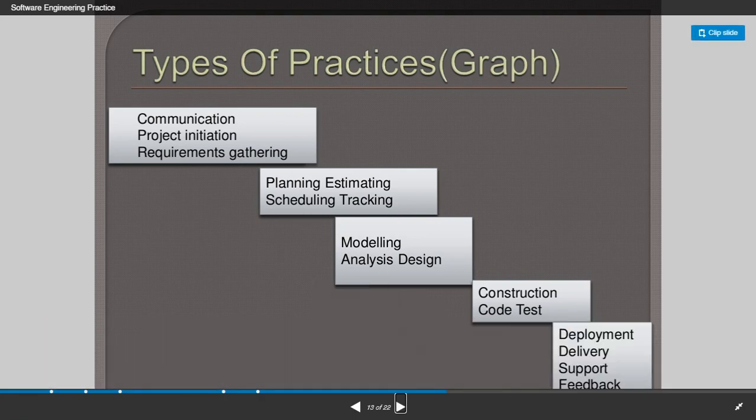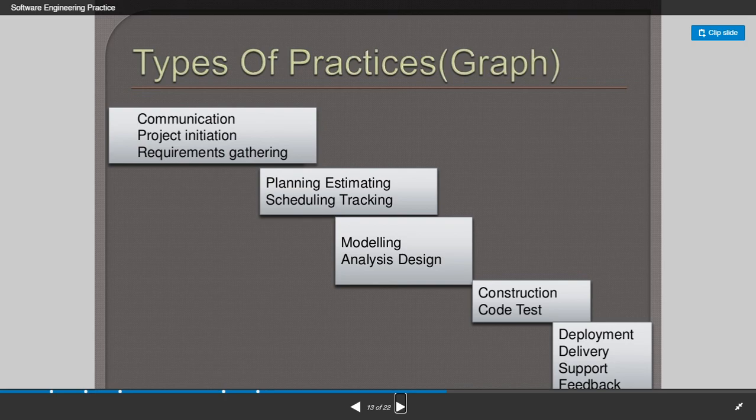This is the flow diagram. Communication has project initiation and requirements gathering. That is the planning of the project: what you are going to achieve by the project and what are all the necessary requirements for that project. That is called project initiation and requirements gathering. These two are the parts of the communication.